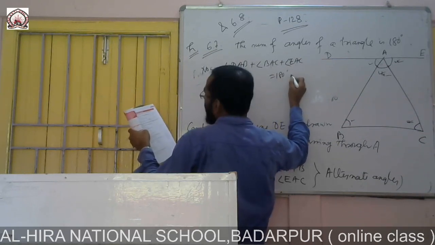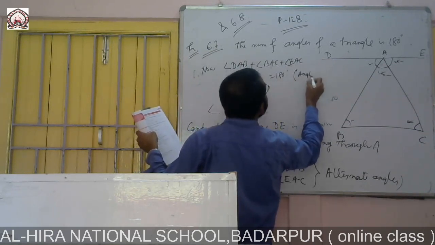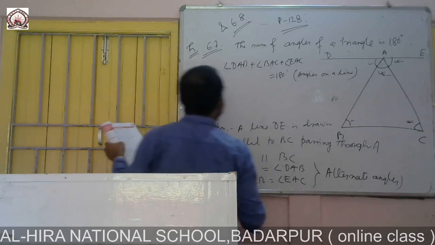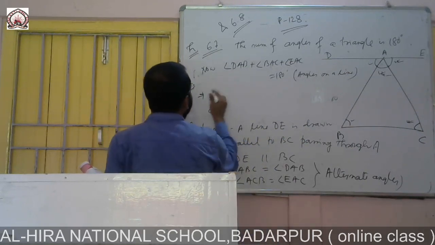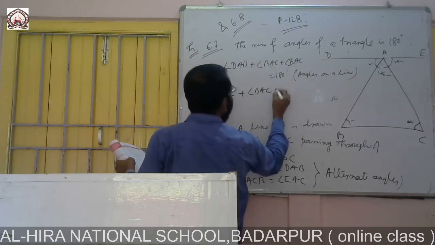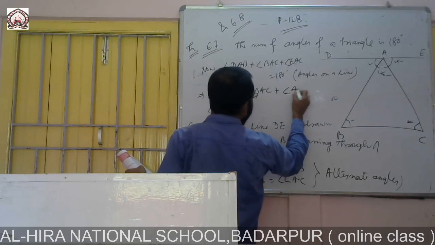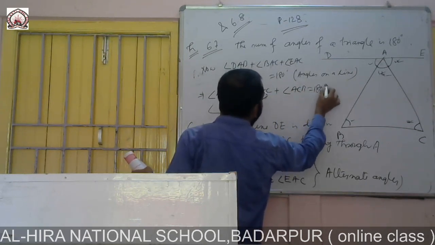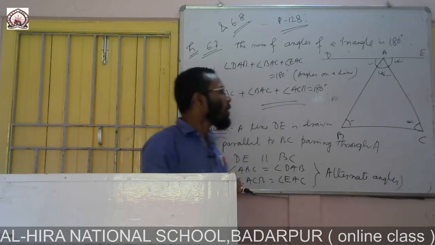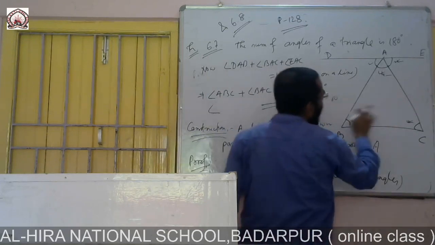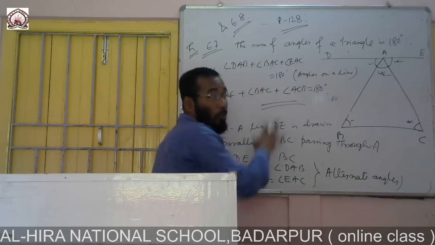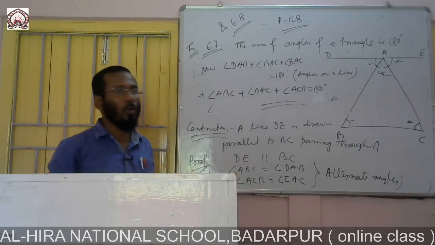180, because angles on a line. So this is nothing but angle ABC plus angle BAC is remain, and this is nothing but angle ACB is equal to 180 degree. So this is proved. So the sum of the angles of a triangle is 180 degree. These things you have known earlier, but in class 9 it has to be proved. This theorem is important on the point of your exam.